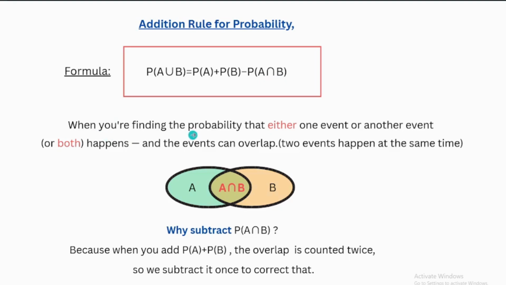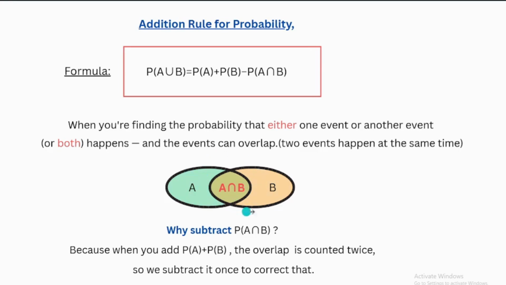We use it when finding the probability that either one event or another event or both happen, and the events can overlap, happening at the same time. This is the concept of the union: either one of the events happens or both.